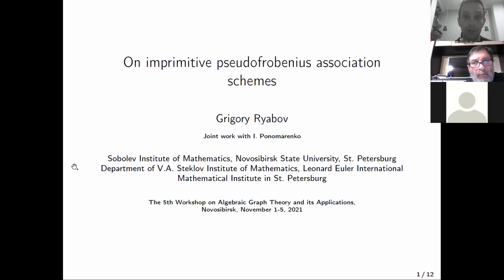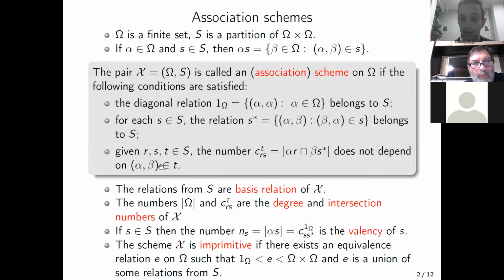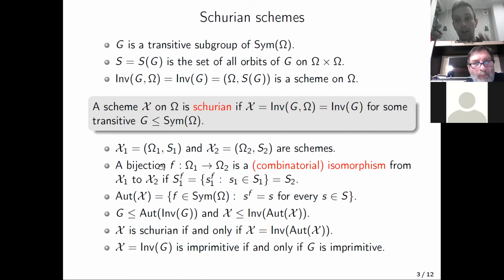But before, let us define Schurian schemes, which provide the connection between permutation groups and association schemes. Let G be a transitive subgroup of the symmetric group of the set omega, and S the set of all orbits of G acting on omega square component-wise.